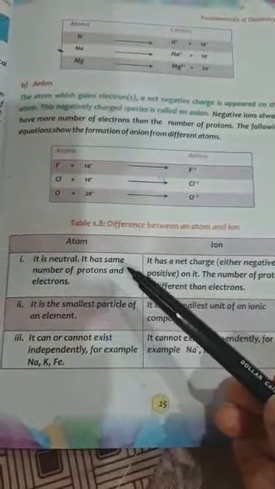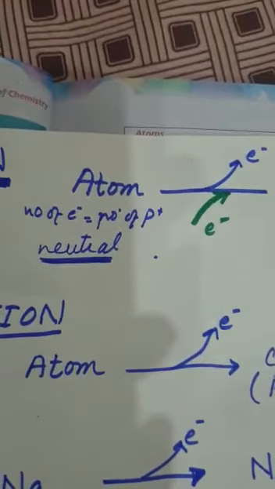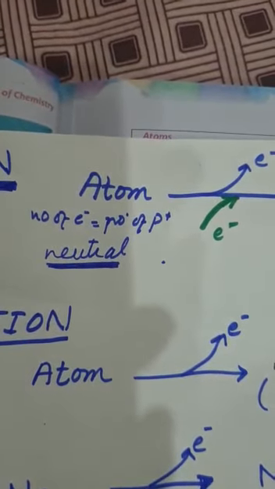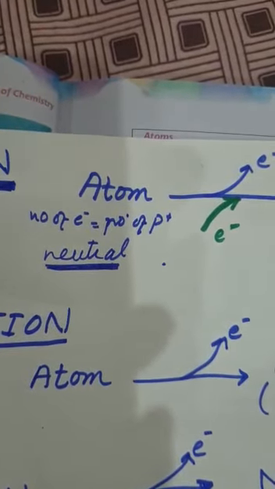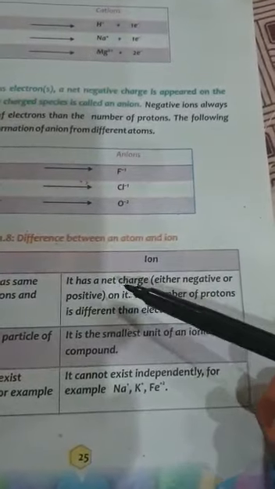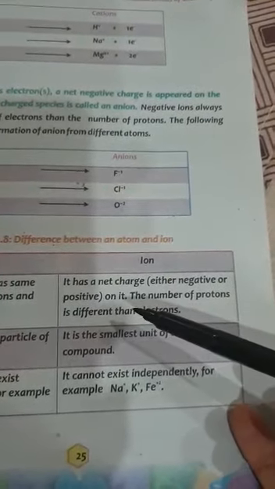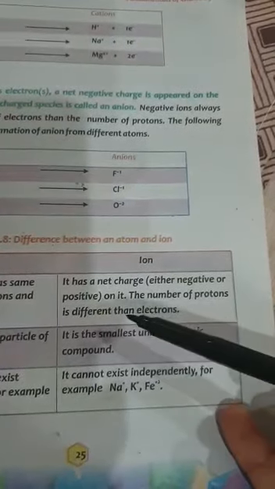It has the same number of protons and electrons. If you remember, an atom has the same number of electrons and protons. Now in the case of an ion, it has a net charge, either negative or positive. The number of protons is different from the number of electrons.